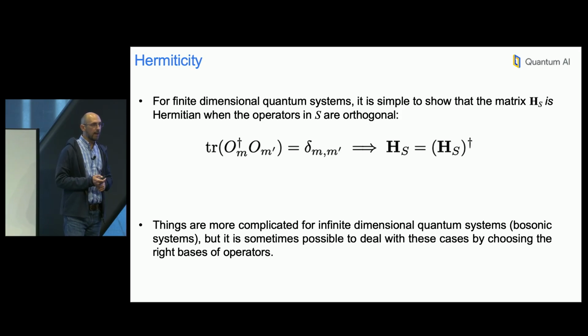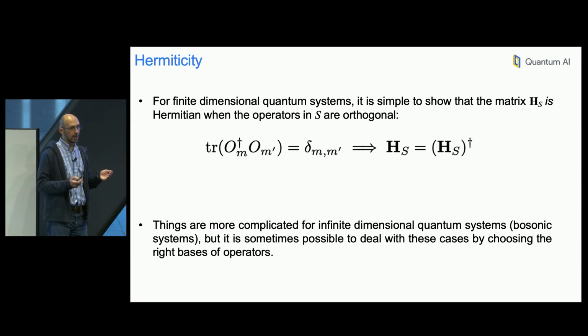For example, if I have a finite dimensional system and my operator set is orthogonal, then I automatically get this hermiticity condition. For infinite dimensional quantum systems, where we can also apply the shadow Hamiltonian simulation technique, like bosonic systems, it is not always true that this boldface H_S is Hermitian, but sometimes we can do some tricks with the commutator and change the basis and so on and transform it to a Hermitian operator. So this is discussed in detail in our paper.